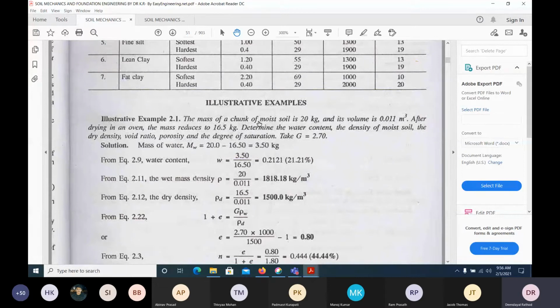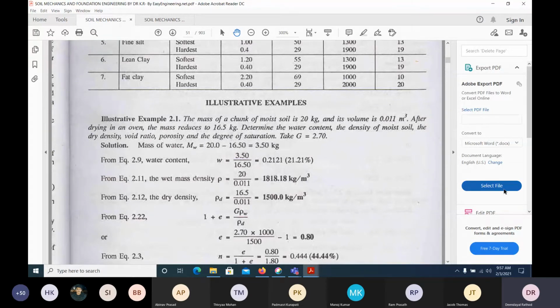The mass of a chunk of moist soil is 20 kg, and its volume is already given as 0.011 meter cube. After drying in an oven, the mass reduces to 16.5. That means they have taken the volume we know. Moist soil means partially saturated, we can say, because that is what is available in nature, right? You will not get dry soil. So what will we get here? Moist soil we have, dry soil we have, volume we have.